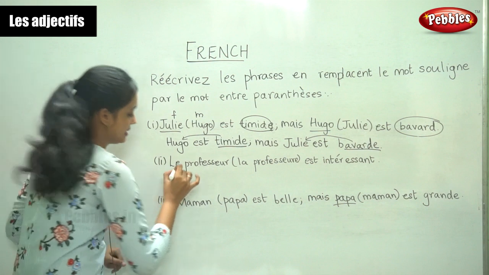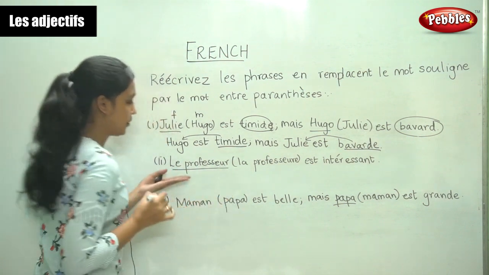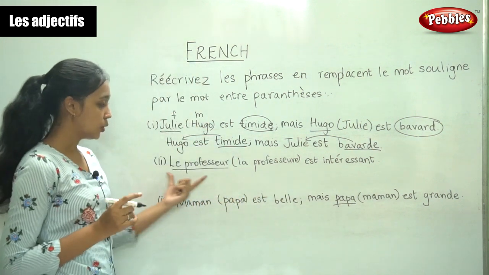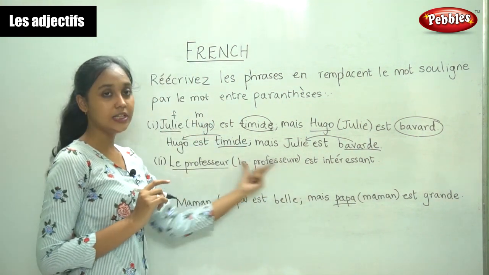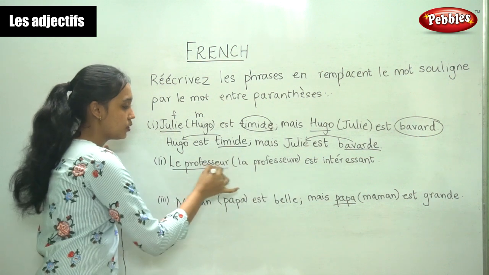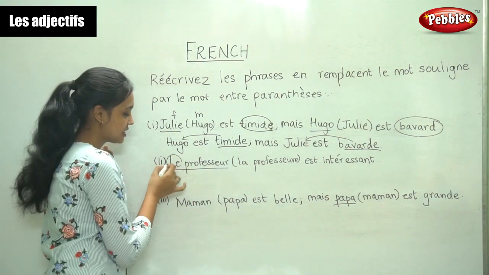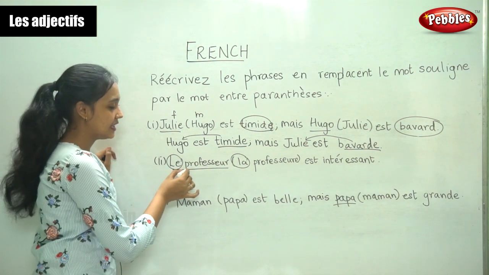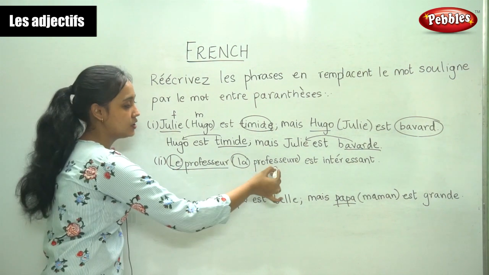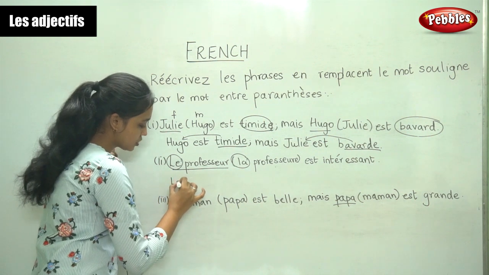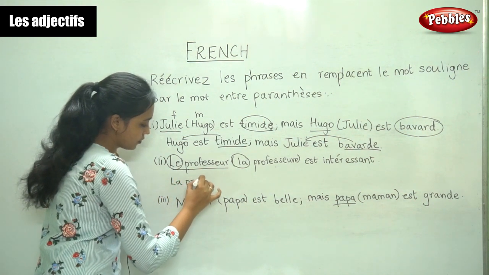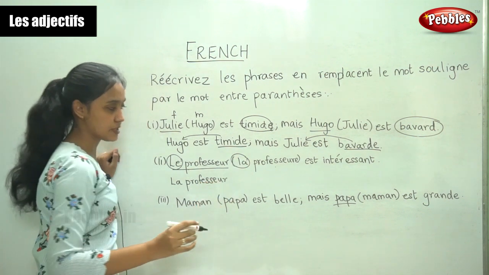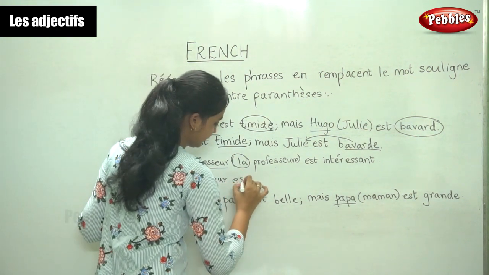Now the next sentence, le professeur est intéressant. Now we have to replace this with this. Now both the nouns are the same, it's just the article that has changed, indicating that it is change from the masculine to the feminine form. So la professeure est.